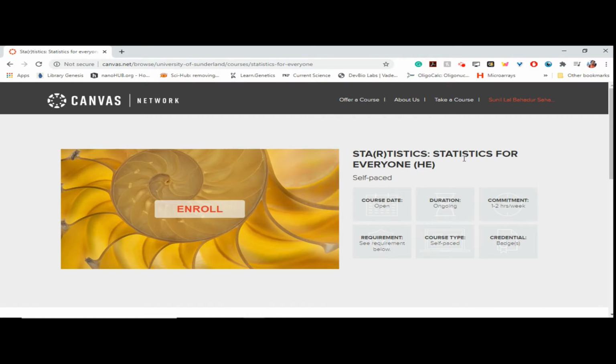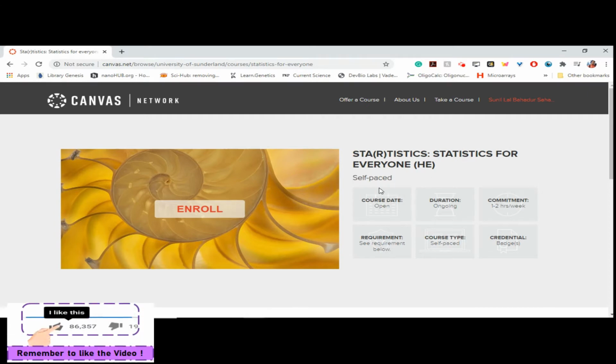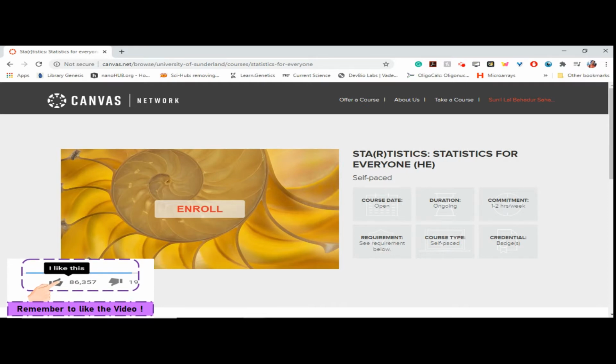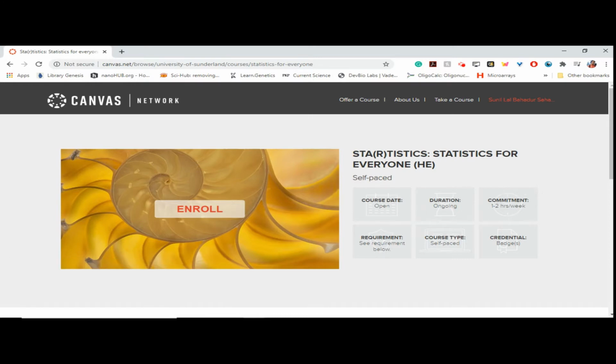As you can see, the name of the course, the type of course, that is self-paced, the status of the course, the commitment hours required, and what you will get at the end of this course, that is a credential. Most of the courses offer a badge or CME or other kind of educational credit.